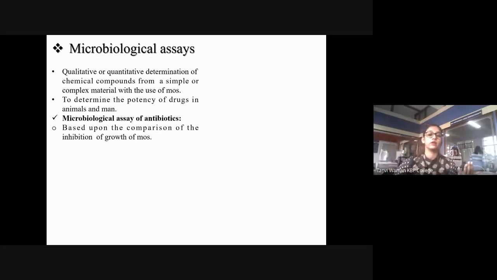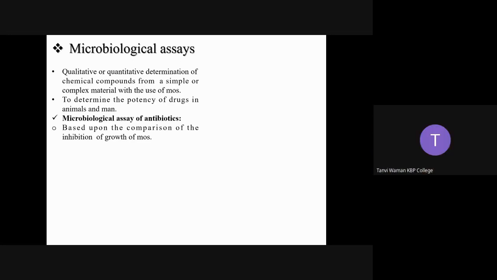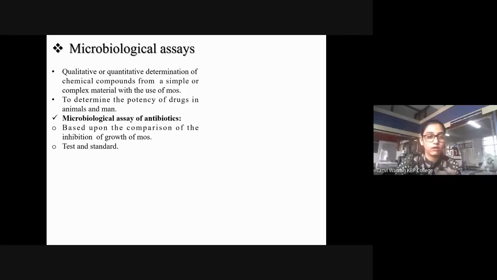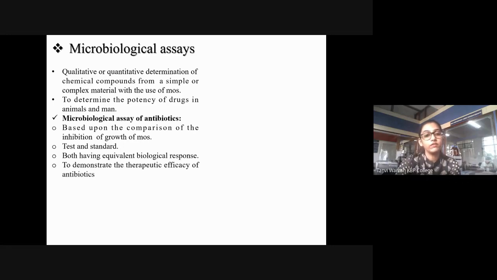तो हम लोग क्या करते हैं, जब antibiotics का bioassay करते हैं, we are going to check how potent the antibiotic is to the test organisms, or how sensitive those test organisms are to the antibiotic, right? So again, whenever a bioassay comes, you're always going to use a test and a standard. Both should have equivalent biological response. ये तो हमने need for bioassays में, principles में cover किया हुआ है. There is always a test and a standard, and both should have equivalent biological response to demonstrate the therapeutic efficacy of antibiotics. So, the agar cup method.